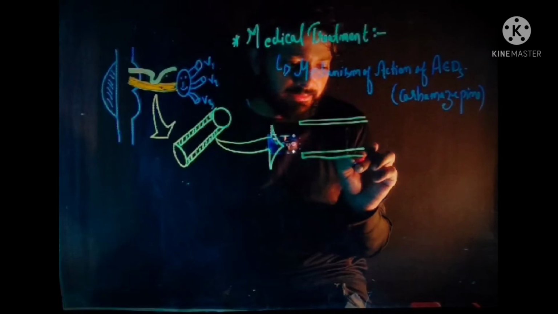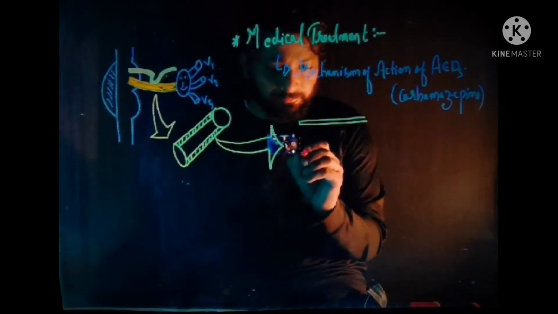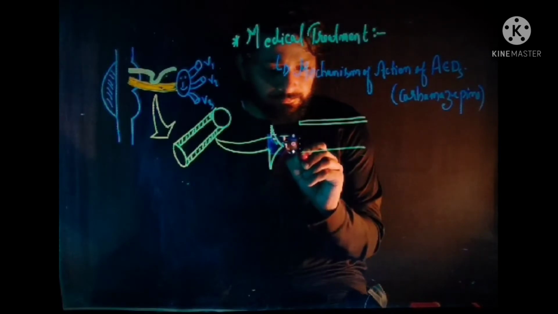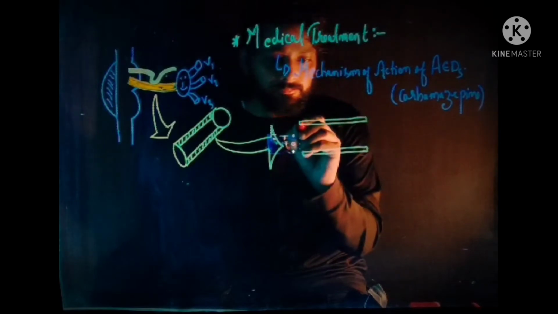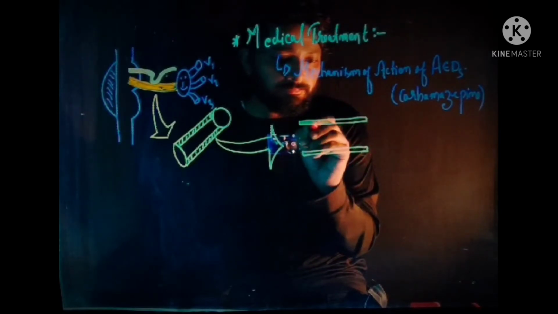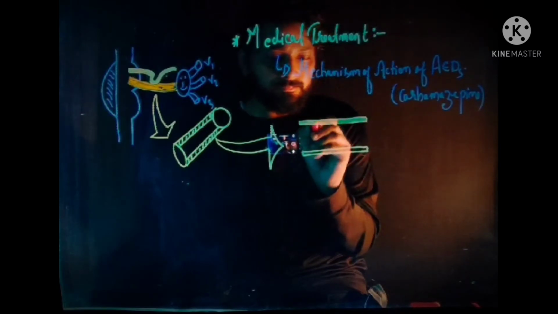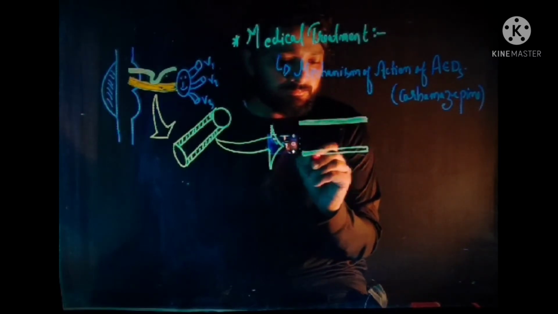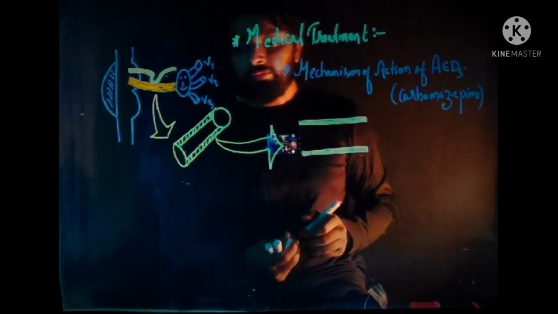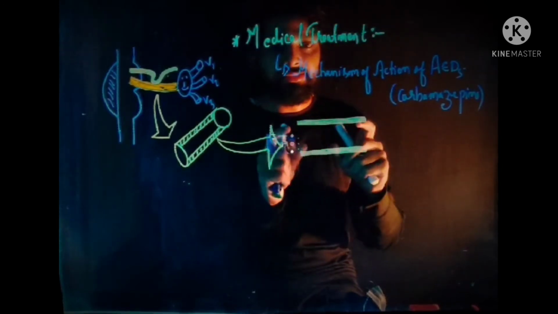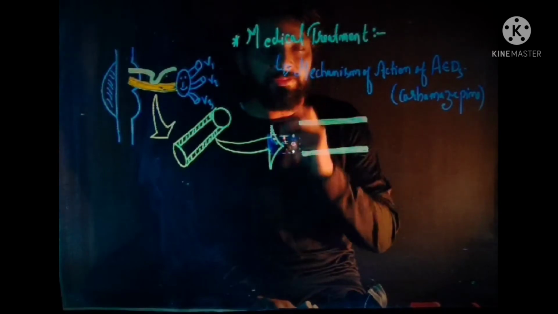So consider this is the cell membrane of a single nerve fiber. Now within the cell membrane what happens?